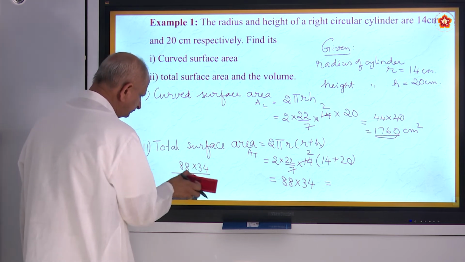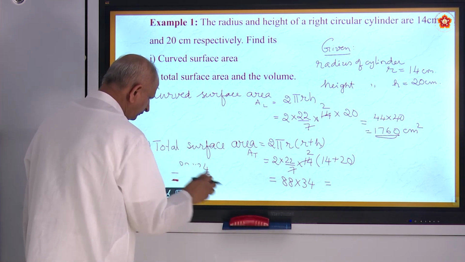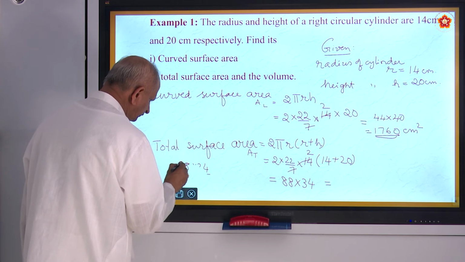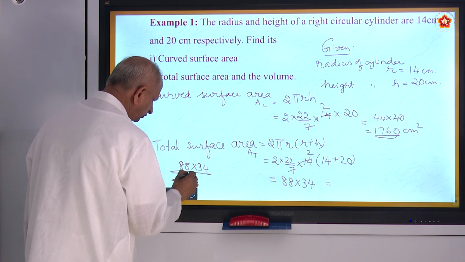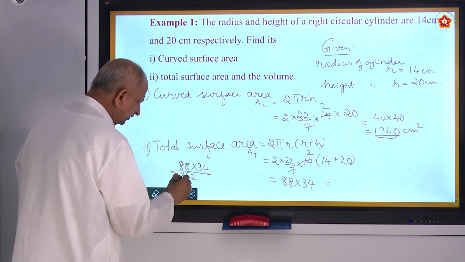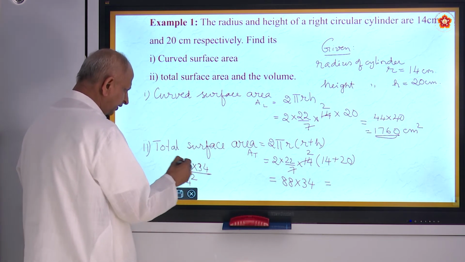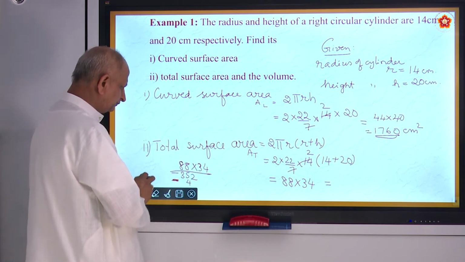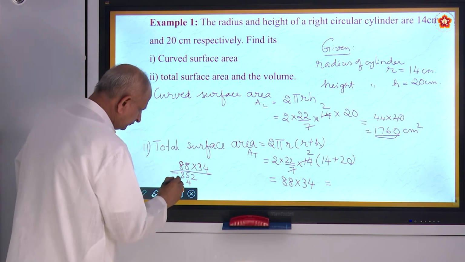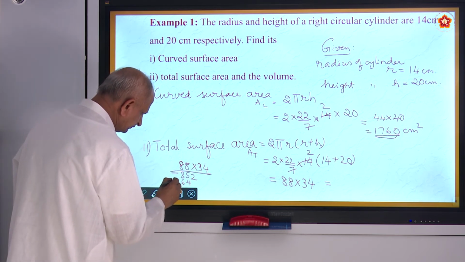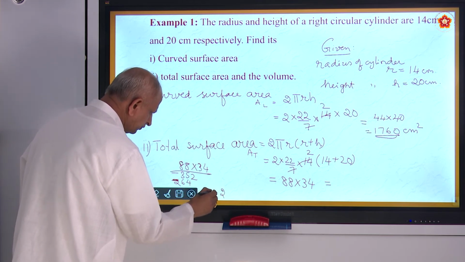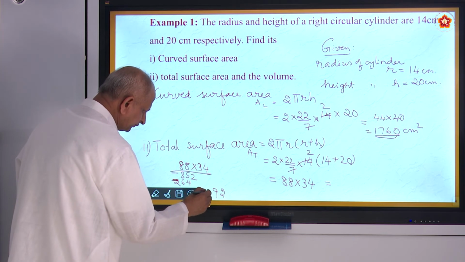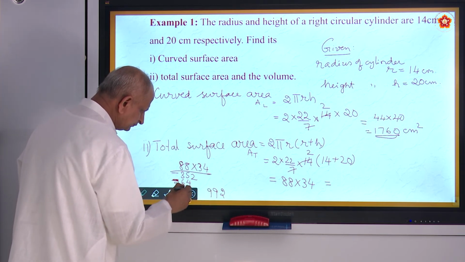And then you have to multiply by 3. 88 into 34, 352. 3 8s are 24. 3 8s are 24 plus 2, 26. Add that. 5 plus 4 is 9. 6 plus 3 is 9.